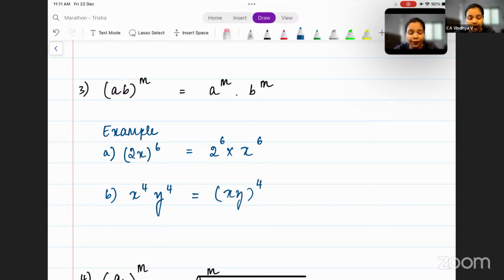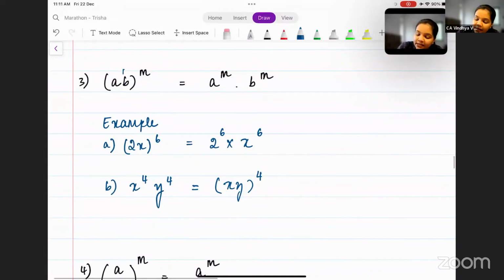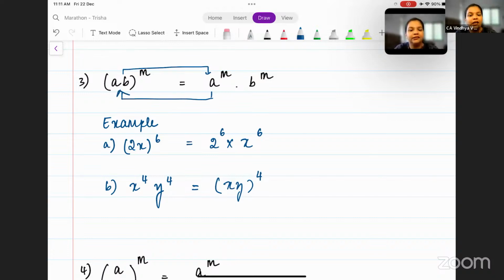What I'm trying to make you understand here is that it's not always the left hand side equal to the right hand side. It can also be the right hand side equal to the left hand side. Remember this. In indices or any chapter, it is important for us to go from left side to right side as well as from right side to left side.